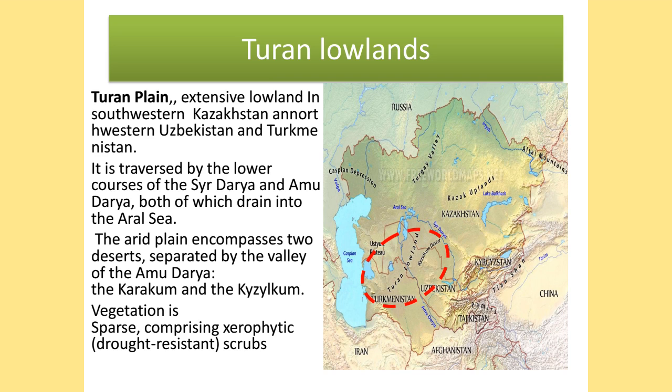The other important plain is the Turan Plain. It is an extensive lowland of southwestern Kazakhstan and northwestern Uzbekistan and Turkmenistan. It is traversed by the lower courses of the Syr Darya and Amu Darya, both of which drain into the Aral Sea. This area lies in between these two important rivers. The arid lowland comprises the two deserts we have already discussed. So this Turan lowland is a very extensive land, covered in between the two important rivers, and the two important deserts are also located within it.